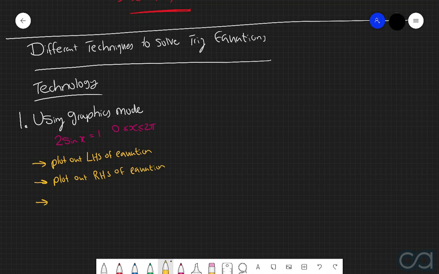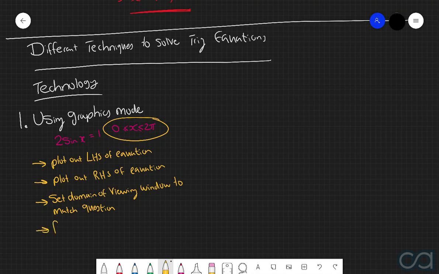You will then set the domain of your viewing window to match the same domain as in the original question. And then you will use this graphics mode to solve for the intersection points between the two different plots. And so then finally, the x-coordinates of these intersection points tell us the solutions of the equation.